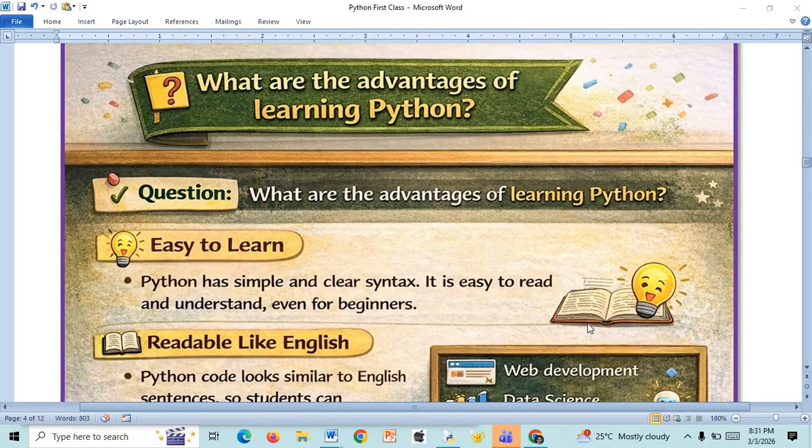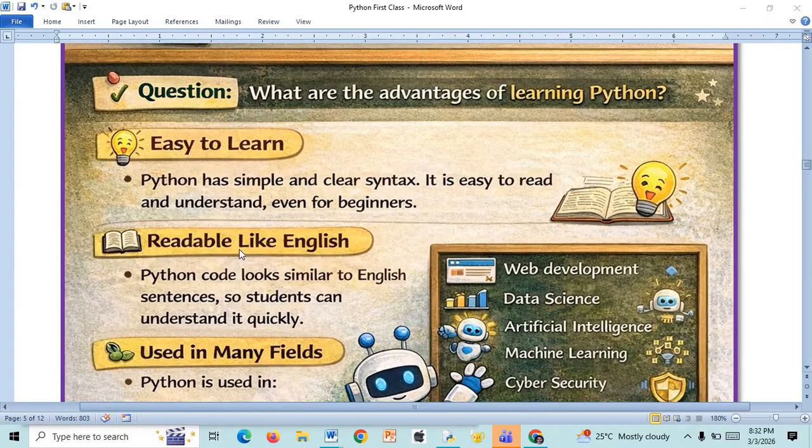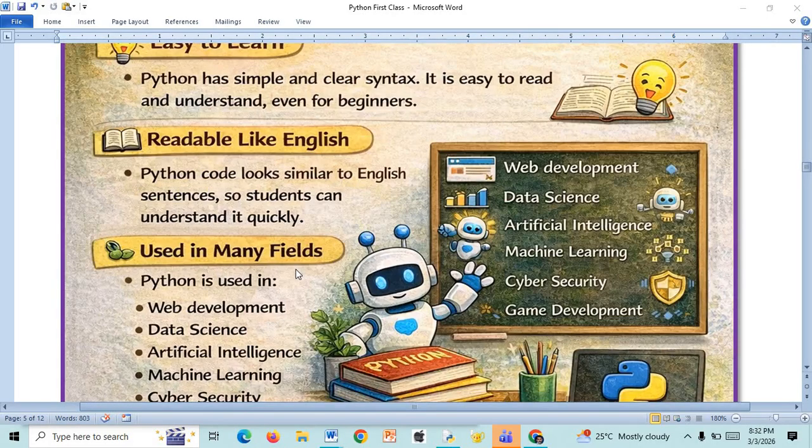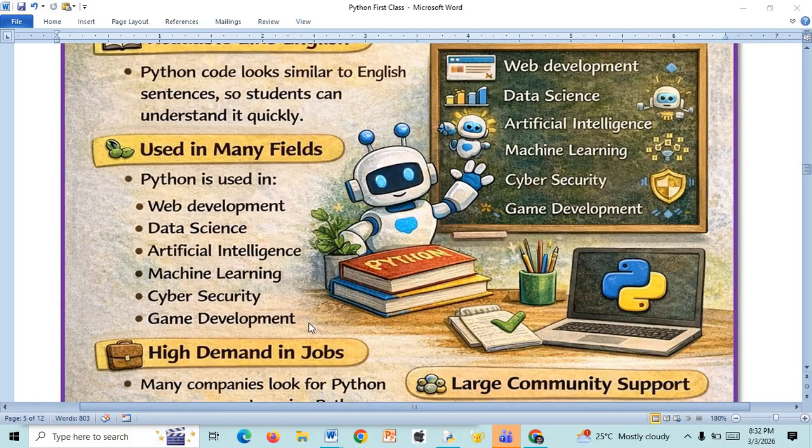Someone may ask you, what are the advantages of learning Python? Python has simple and clear syntax. Python is so simple to learn and no less rules and regulations. It is easy to read and understand. Even for beginners, even kids can learn it. Readable like English. Python code looks similar to English sentences, so students can understand it quickly. Used in fields like web development, data science, artificial intelligence, machine learning, cyber security, game development.